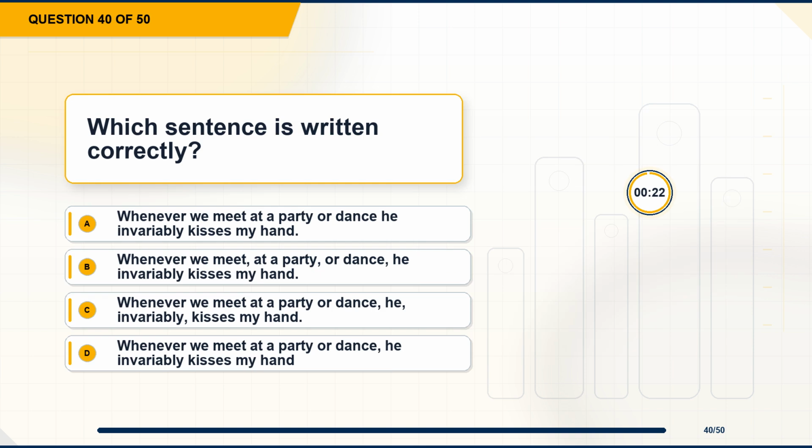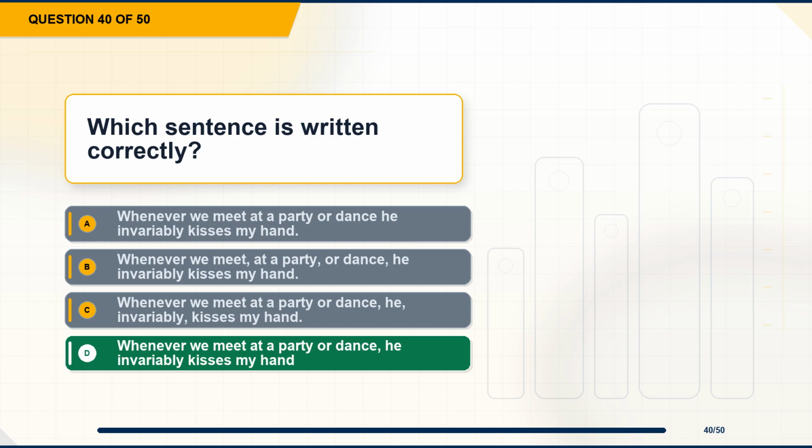Question 40. Which sentence is written correctly? Option A, whenever we meet at a party or dance he invariably kisses my hand. Option B, whenever we meet, at a party, or dance, he invariably kisses my hand. Option C, whenever we meet at a party or dance, he, invariably, kisses my hand. Option D, whenever we meet at a party or dance, he invariably kisses my hand.